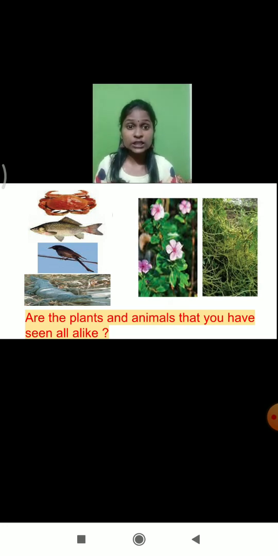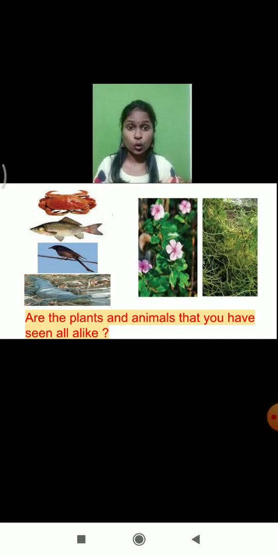So, the variety of animals which we see around us are all different from each other. Animals are different from each other in size, in color, their habitat, their food material. Am I right? Even plants are different from each other in size, in color, in their mode of nutrition, and there are many more points like that.